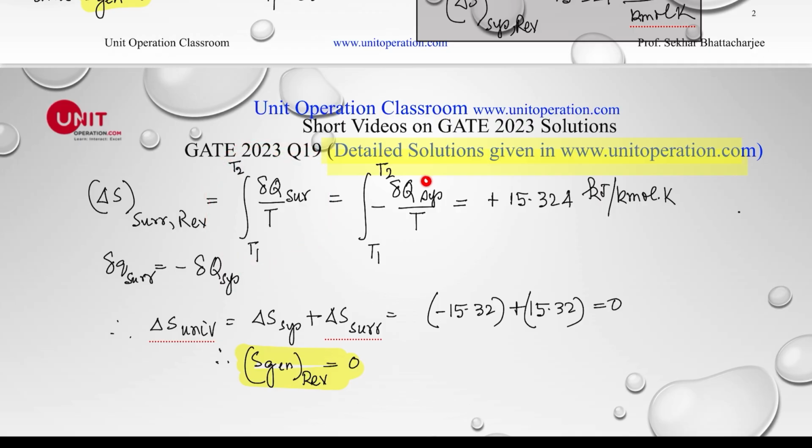And since delta Q of the system is the same as delta Q of the surrounding, the amount of heat that has been taken out has been put into my surrounding, at the water temperature, or the coolant temperature. So this would be a positive value, since the system value is negative. So the entropy generated would be equal to zero, since this is a reversible process, and the total change of the universe entropy would be equal to zero.